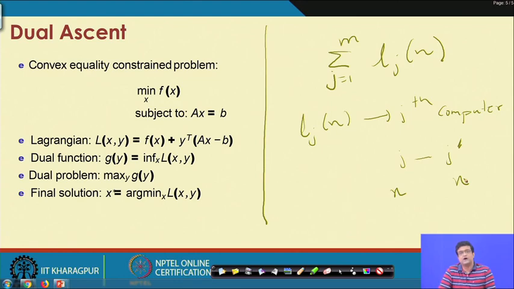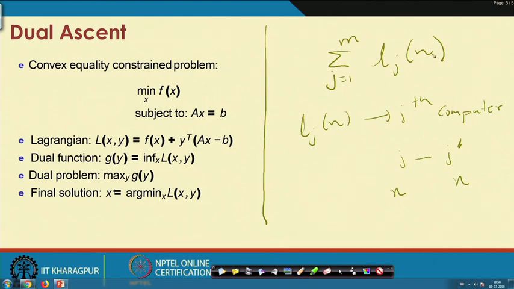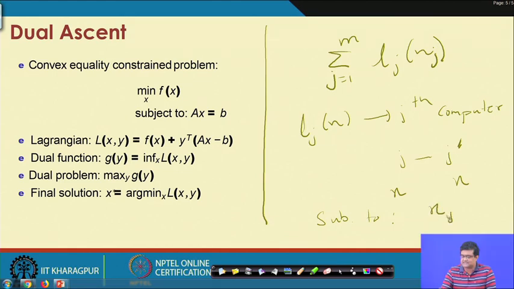So, how do you express this coupling? You can express this coupling by slightly modifying this optimization problem, so that instead of writing x here, you write xj, but then you add the constraint, subject to the constraint that xj equal to xj dashed. So, some equality constraint.